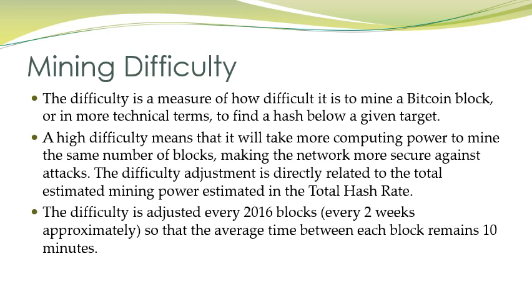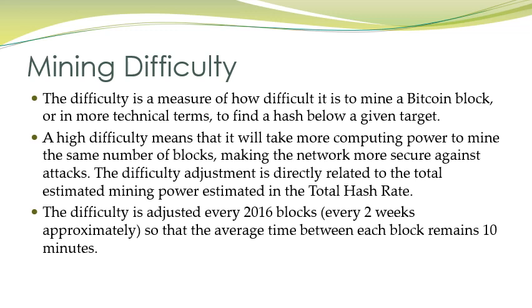So difficulty adjustment is directly related to the estimated mining power, the estimated total hash rate. It is directly related to the mining power of the nodes, and how many nodes participate in the mining process. Depending on that, the difficulty level is adjusted. So it will change depending on the number of nodes and the computing power of the nodes that are participating in the mining process.